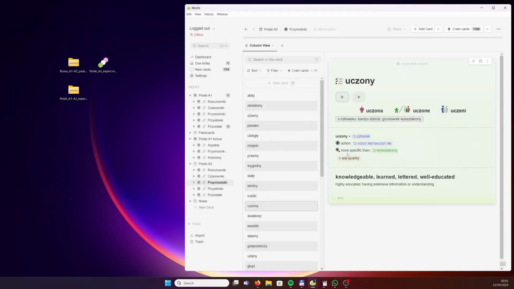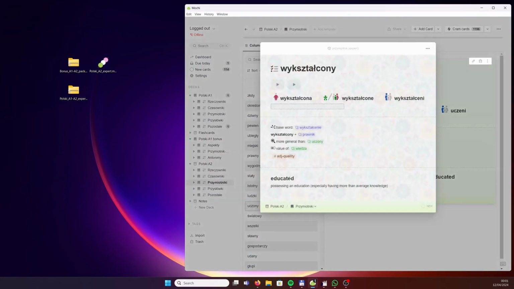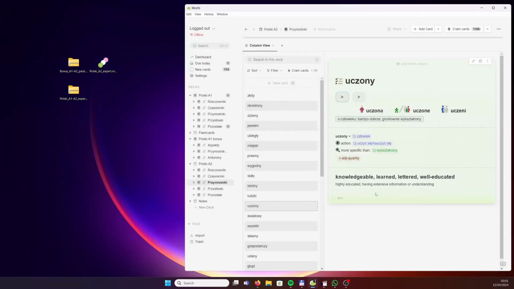And still, it's more specific than the word wykształcony, educated. If someone is educated, that means that person has received education, but we cannot specify the exact level of that education. Uczony means knowledgeable, learned, well educated. Okay, highly educated, as we learned from the English definition, and it's an adjective of quality.